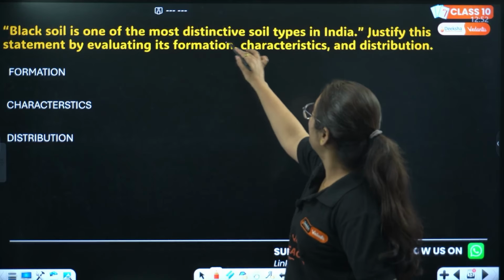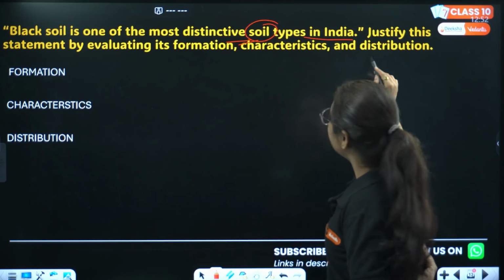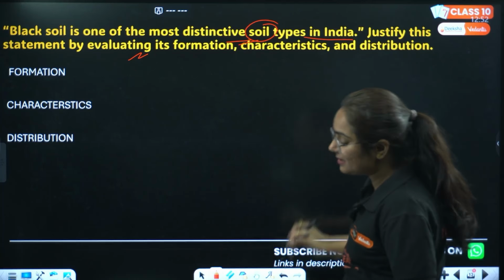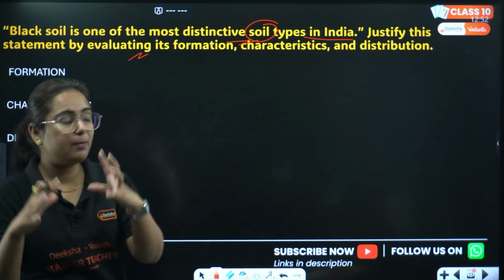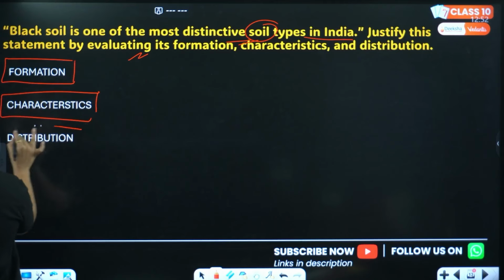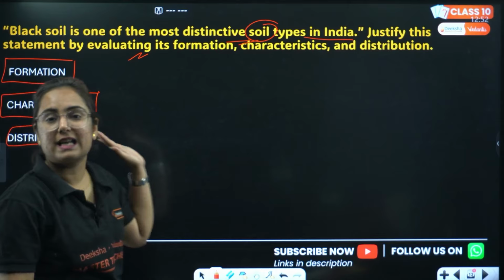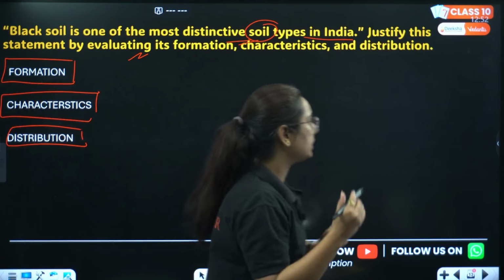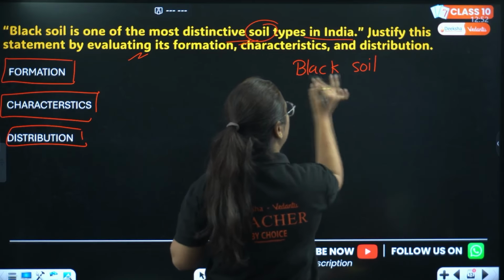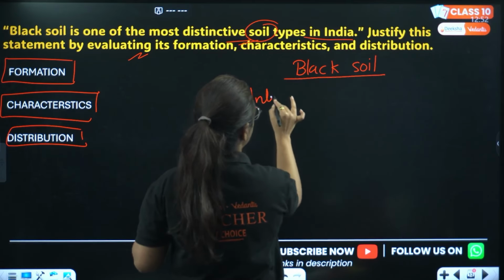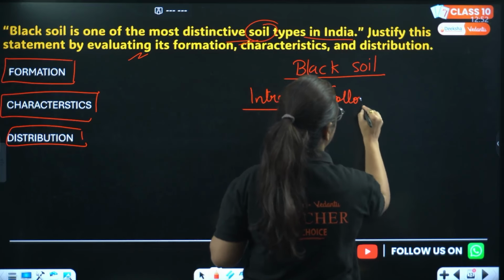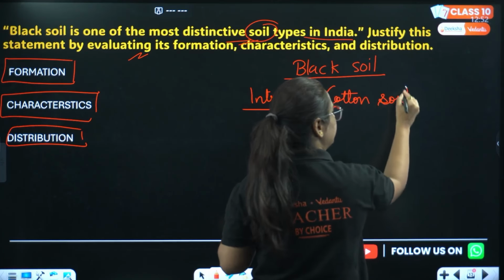Black soil is one of the most distinctive soil types in India. Justify the statement by evaluating its formation, characteristics and distribution. Now in this type of question, they are directly asking what you need to write: three things, what is the formation, what is the characteristic and what is the distribution. If we talk about black soil, in this type of answer you can start with an intro, that black soil is also known as cotton soil. I'm just writing the keywords, not the complete sentence, okay.